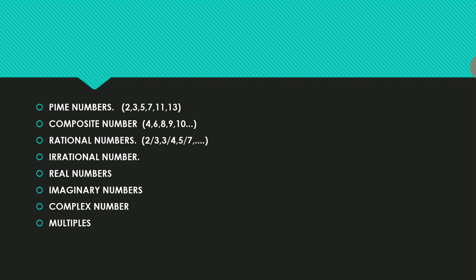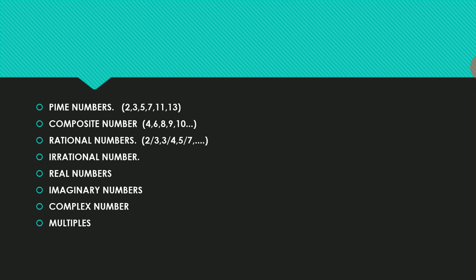Okay, next we go to irrational numbers. These are numbers which are not rational numbers. In irrational numbers we do not express the number as p by q, like 2 by 3 or 4 by 4. That concept is explained. Numbers which are not rational, which cannot be expressed in the form p by q, are called irrational numbers.